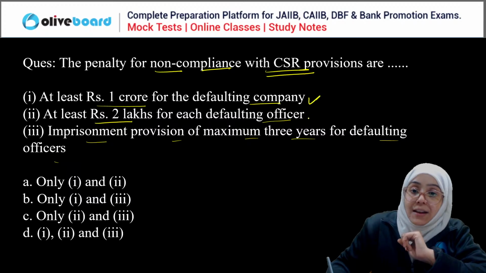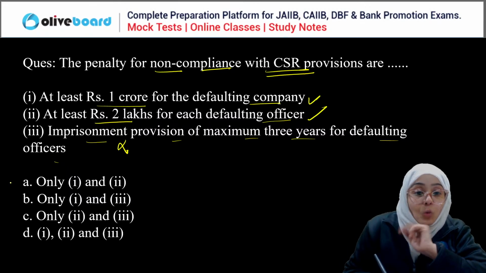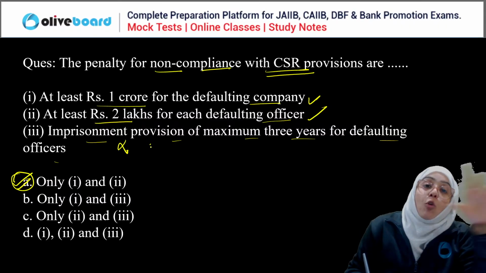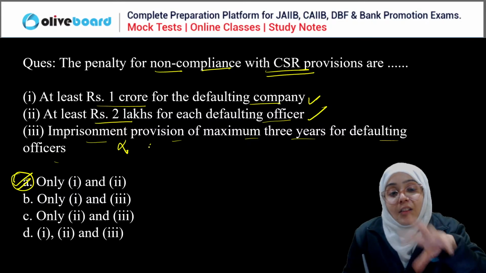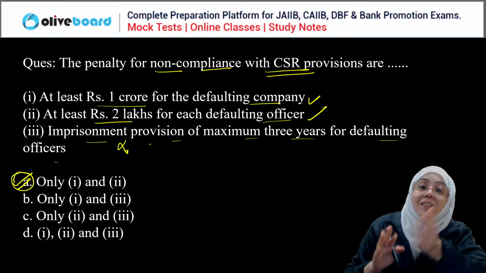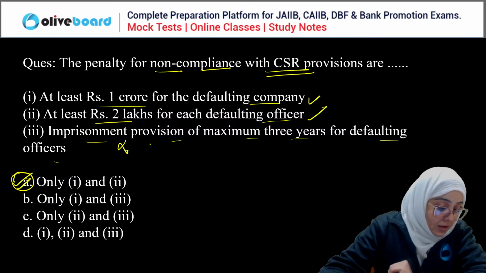So this is the correct thing, and this is not the correct thing. So the correct answer is only 1 and 2. So A is the correct answer. This was the provision before the changes. But when the amendments were done, this jail provision was removed and replaced by the monetary penalty. So A is the correct answer.